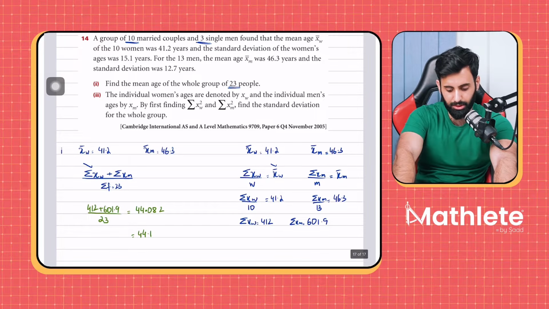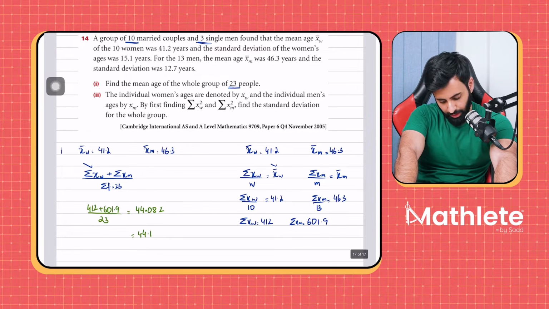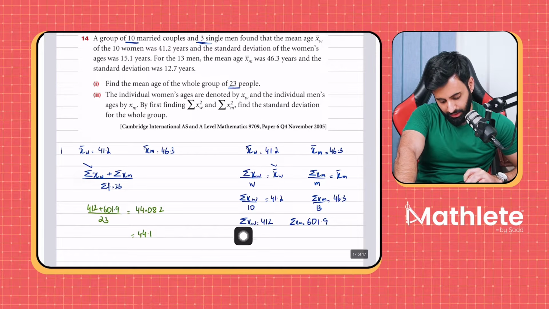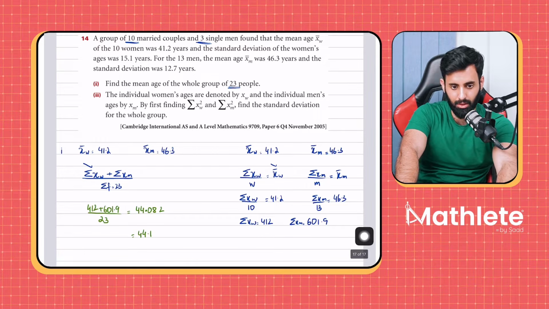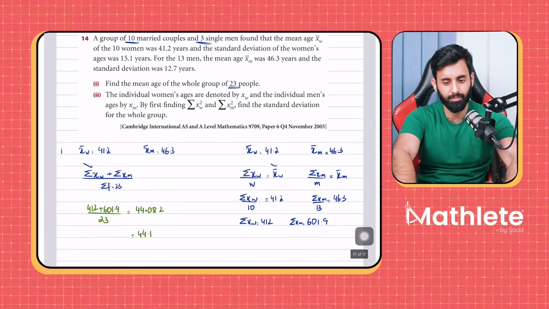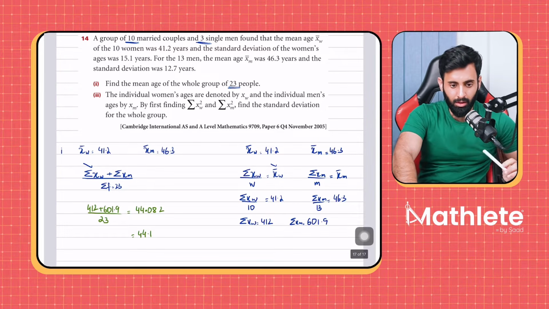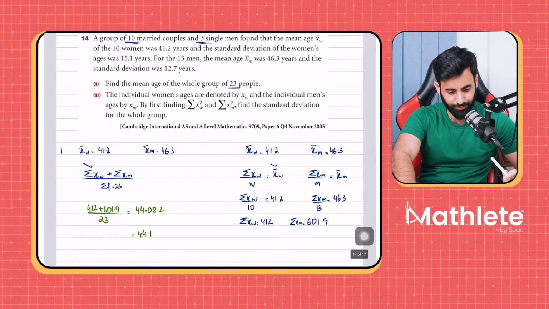Any questions? Yes or no? What is 412? 412 is the sum of the ages of the women. That's what 412 is. All right, now moving on.